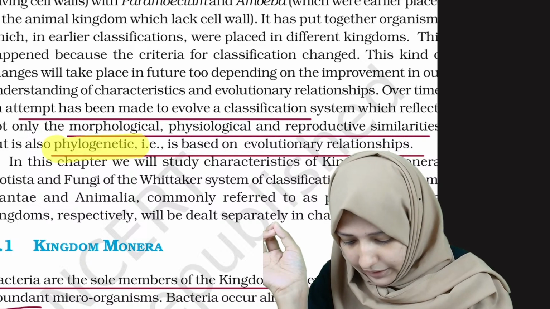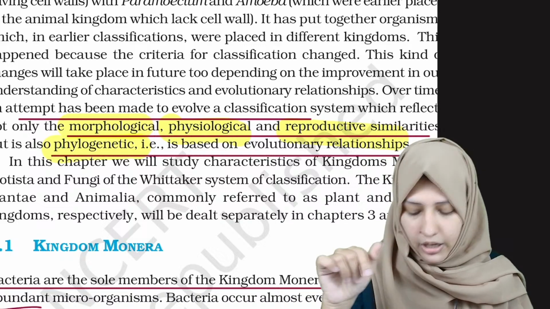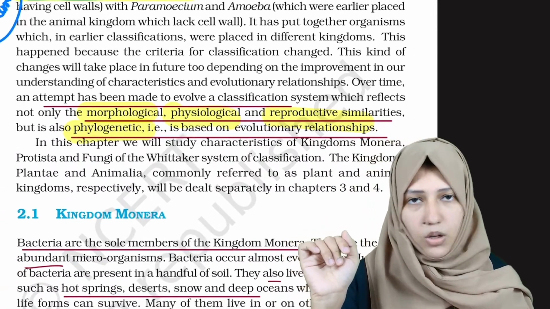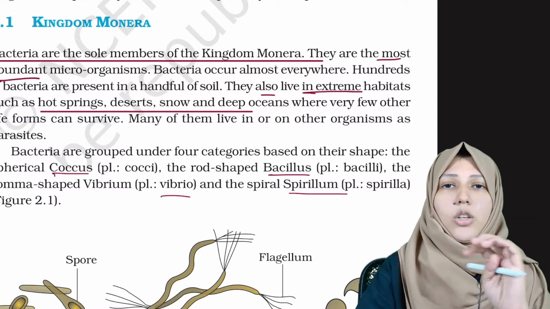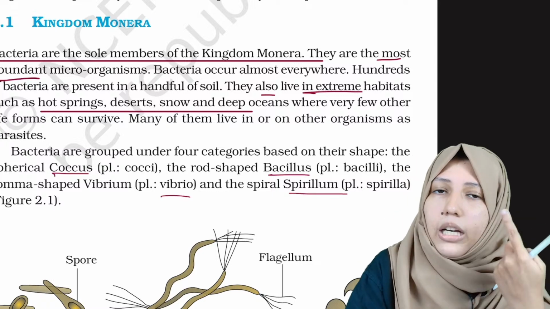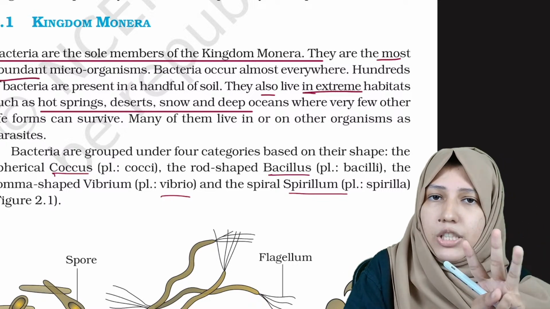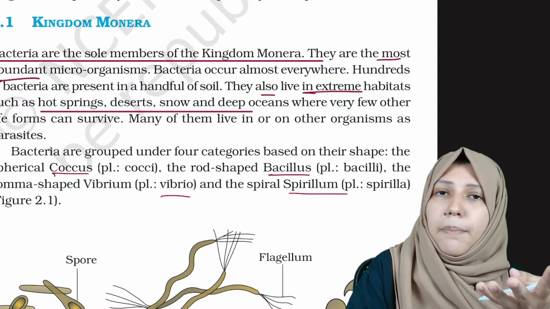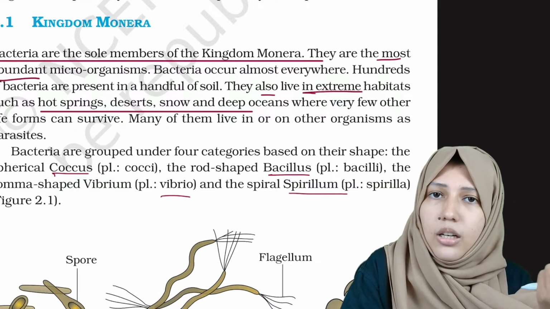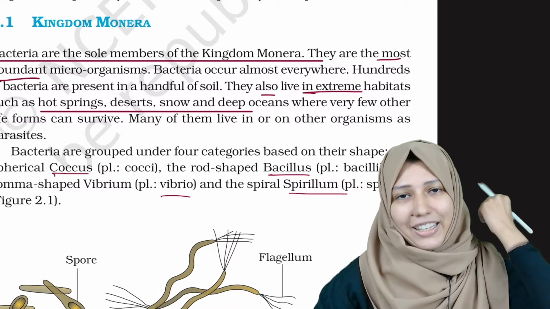The word is phylogenetic: morphological, physiological, reproductive similarities along with phylogenetic relationship. Okay. Now let's go into separate kingdoms. Today we will be learning about kingdom Monera, kingdom Protista, and kingdom Fungi. These 3 kingdoms we will be learning today, and kingdom Plantae and Animalia will be done later. Okay, let's go deep into the kingdom Monera.